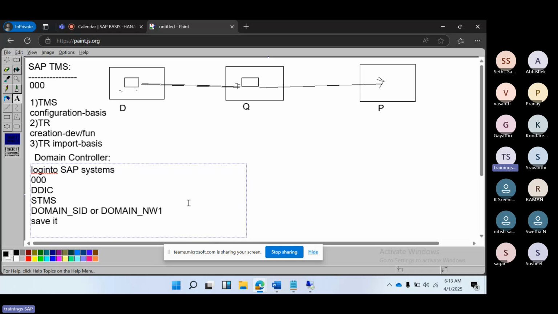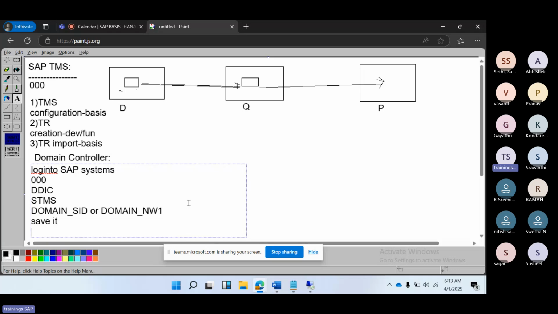Then the domain controller will be created. Simple. To control the systems within the landscape, we need one system as a domain controller, because that system will control the other systems and manage the changes in the landscape.